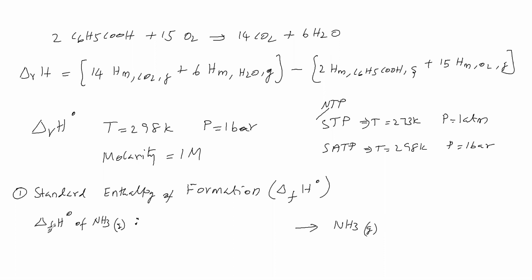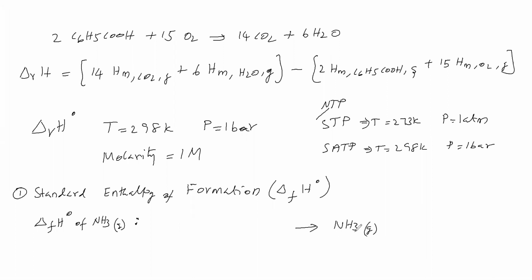So the standard enthalpy of formation of ammonia gas means formation of 1 mole of ammonia gas. Remember that you should keep 1 mole, and based on this 1 mole, balance the rest of the equation. Then only can we say we are writing the equation for the standard enthalpy of formation of ammonia gas.